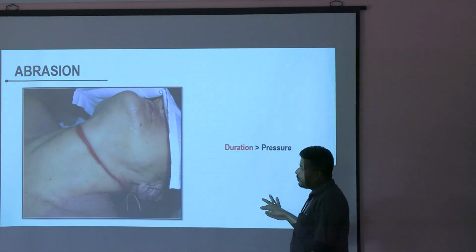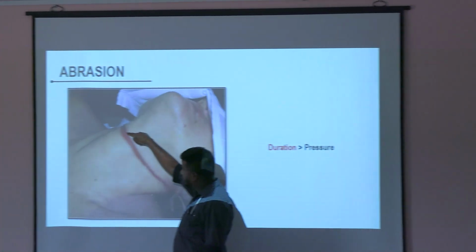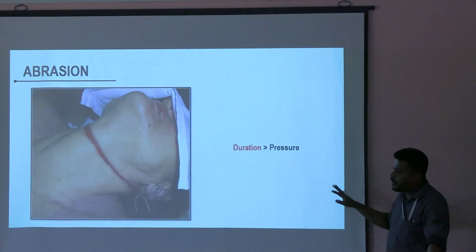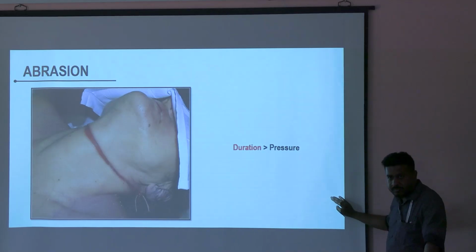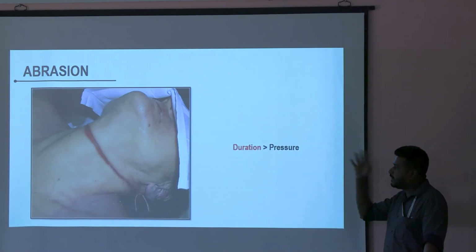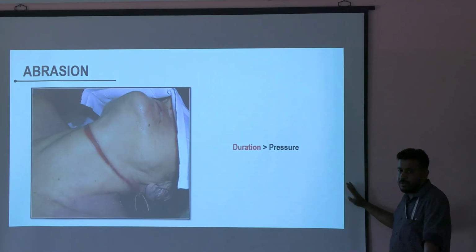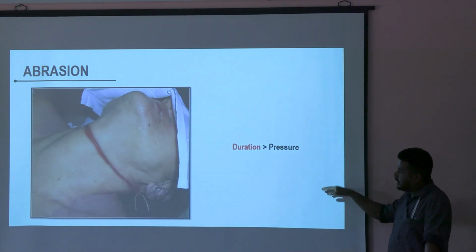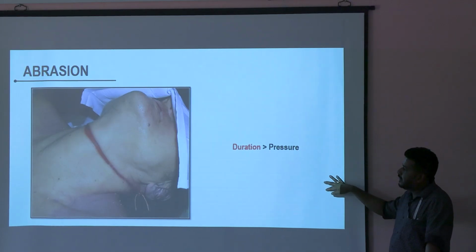What is this? Pressure abrasion, okay, but what do you see here? This is what? Ligature mark. Whether this is of hanging or strangulation, that is not your job now. We'll know the differences between hanging and strangulation in the theory class. For now, you see that this is a ligature mark. Okay, this is of hanging. Here, this is an example of pressure abrasion.